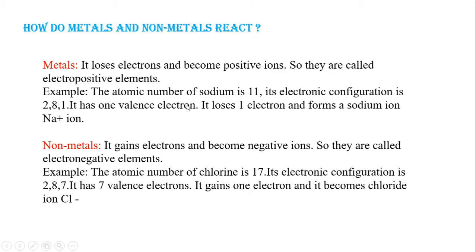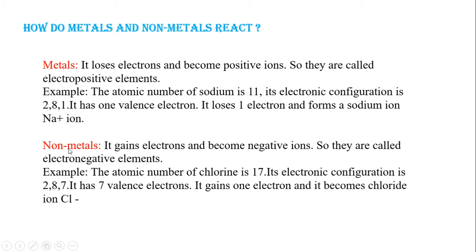For example, sodium, atomic number is 11. So how will you write the electronic configuration? It is 2, 8, 1, right? So it has one outermost electron, one valence electron in its outermost shell. So instead of accepting 7 electrons, it is easy to donate 1 electron. So it loses its 1 electron and forms the sodium ion, Na+ cation.